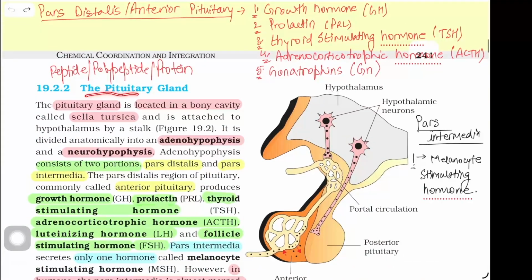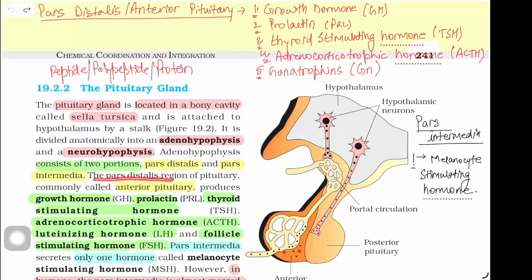The pituitary gland. The pituitary gland is located in a bony cavity called sella turcica and is attached to the hypothalamus by a stalk, shown in figure 19.2. It is divided anatomically into adenohypophysis and a neurohypophysis. Adenohypophysis consists of two portions, that is pars distalis and pars intermedia.